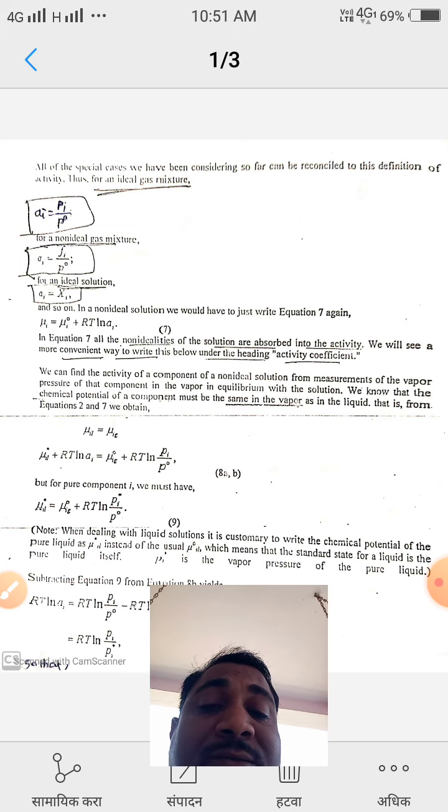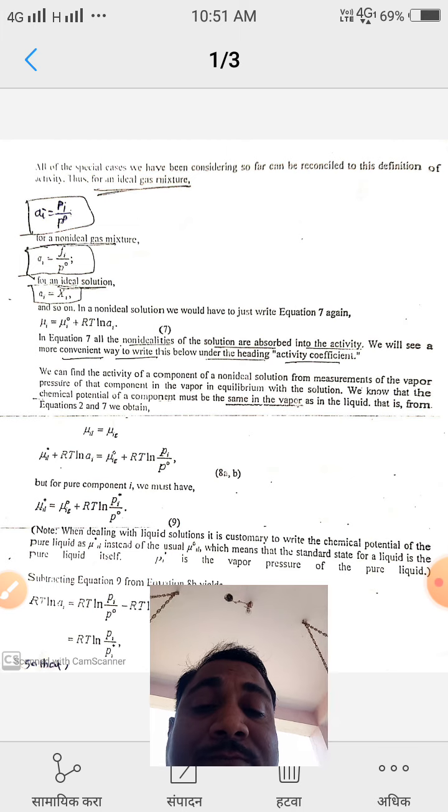We can find the activity of a component of a non-ideal solution from the measurement of the vapor pressure of that component in the vapor equilibrium with the solution. We know that the chemical potential of a component must be the same in the vapor as in the liquid. That is from equations 2 and 7.